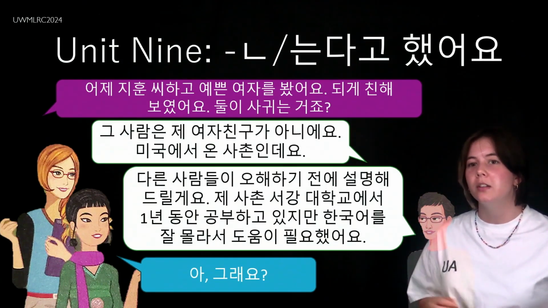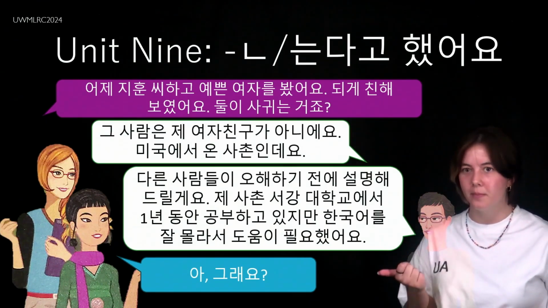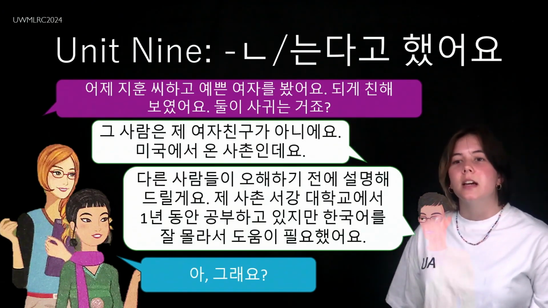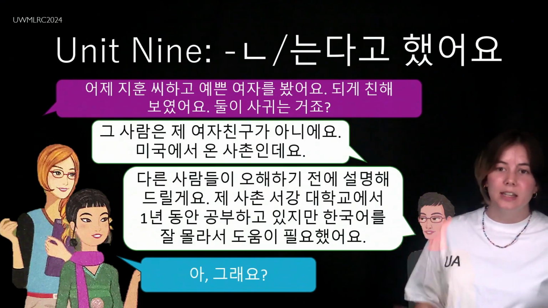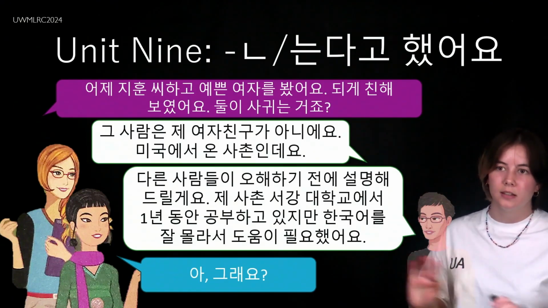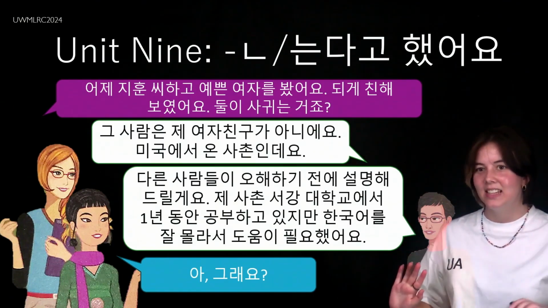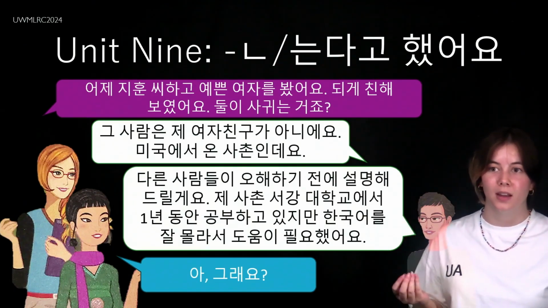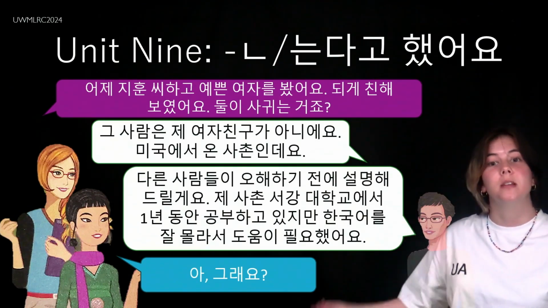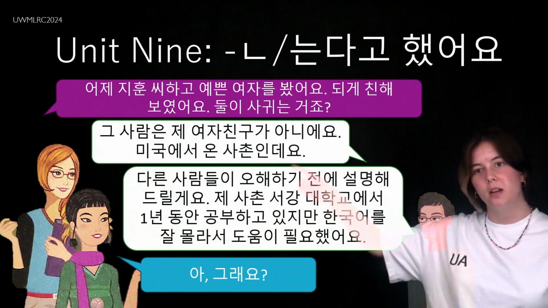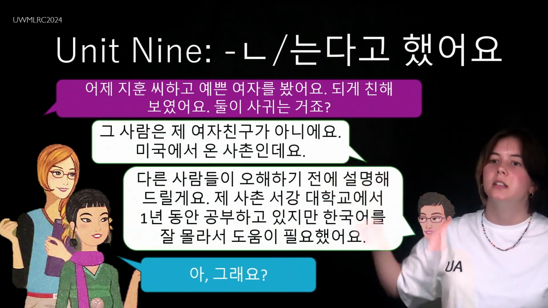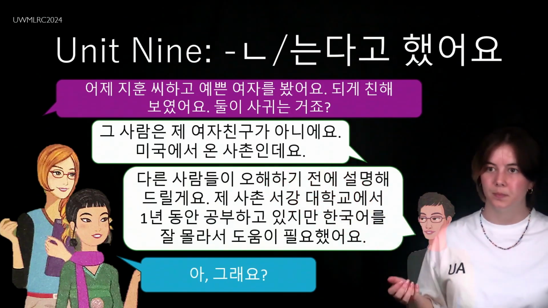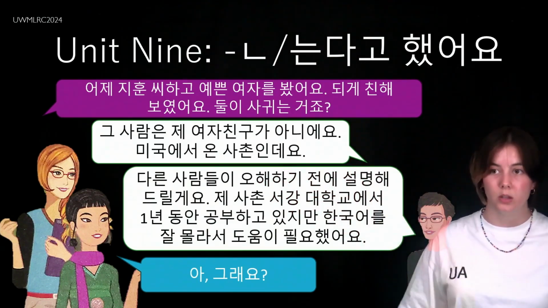둘이 사귀는 거죠? You're dating, right? 그 사람은 제 여자친구가 아니에요. That person is not my girlfriend. 미국에서 온 사촌인데요. It is my cousin that came from the US. These are some modifying forms you have in there. So 미국에서 온 is modifying 사촌, which is cousin. My cousin that came from the US.